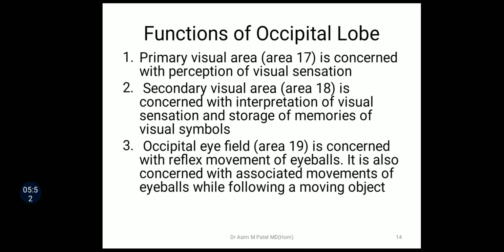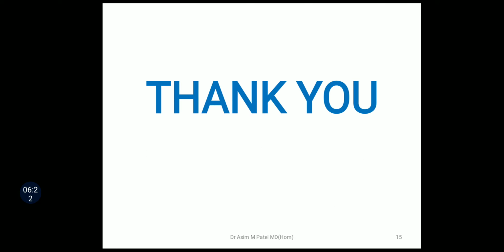And the third one is the occipital eye field, that is area number 19, which is concerned with reflex movement of eyeballs. It is also concerned with associated movements of eyeballs while following a moving object. So area number 19 is mainly responsible for the movements of the eyeball, so it is called the occipital eye field. Similarly, in the frontal cortex there is also a frontal eye field, which is responsible for the movement of the eyeball. So this is about the functions of the occipital lobe, and this is about the temporal lobe and occipital lobe.